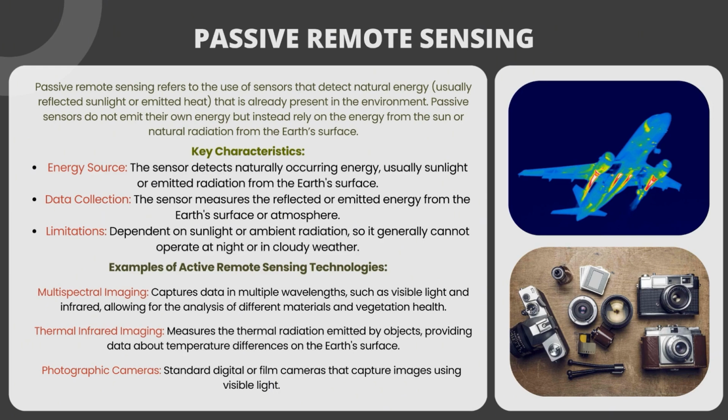Examples of passive remote sensing technologies. Multispectral imaging. Captures data in multiple wavelengths, such as visible light and infrared, allowing for the analysis of different materials and vegetation health. Thermal infrared imaging. Measures the thermal radiation emitted by objects, providing data about temperature differences on the Earth's surface. Photographic cameras. Standard digital or film cameras that capture images using visible light.